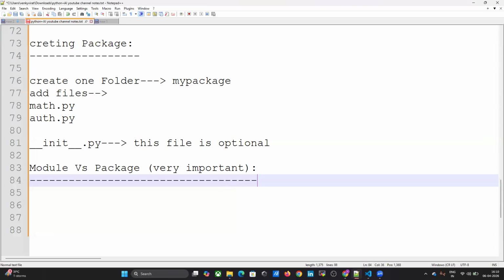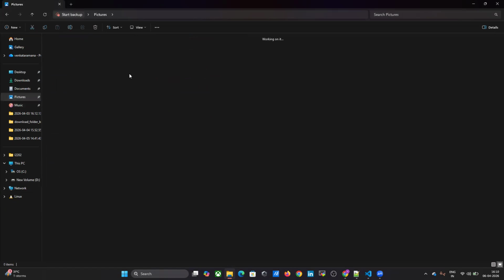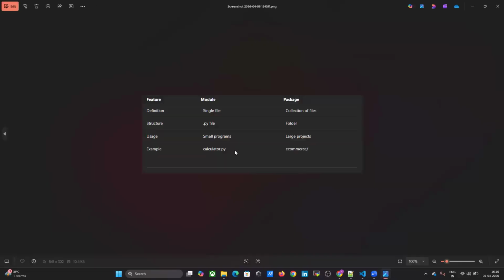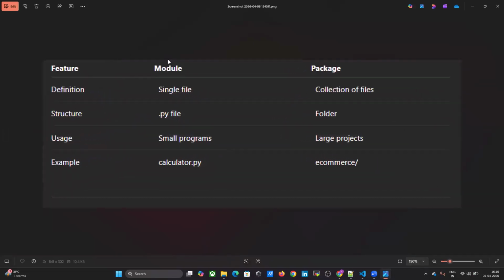Module versus package. I have a screenshot. I will tell you what a module is. A single file contains a module. What is a package? A collection of files contained in one folder is called a package.